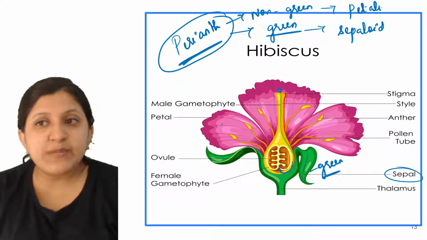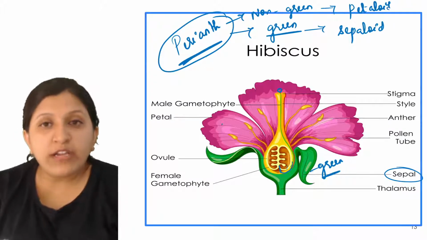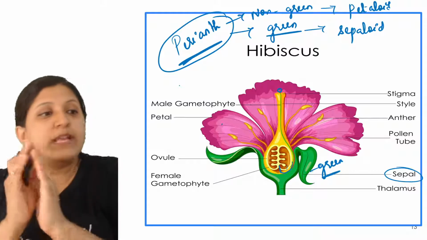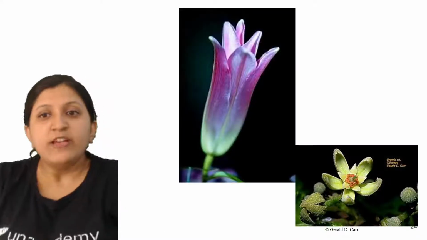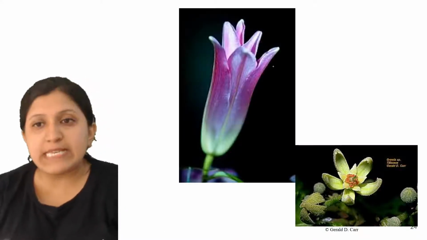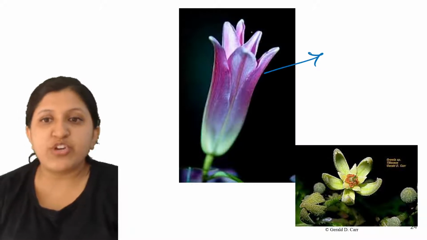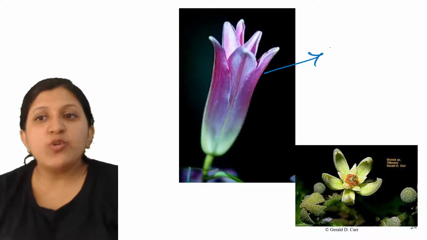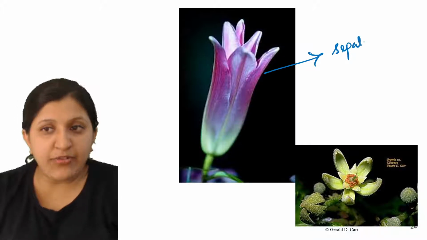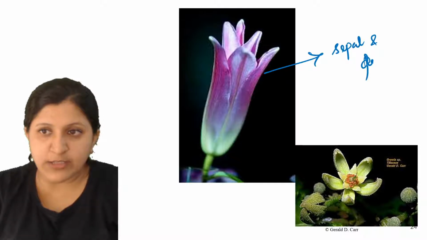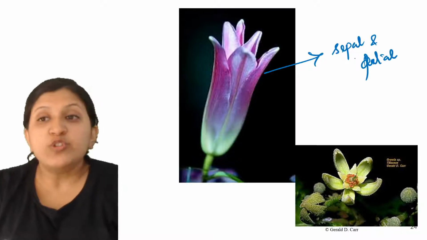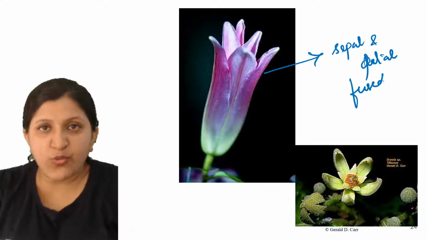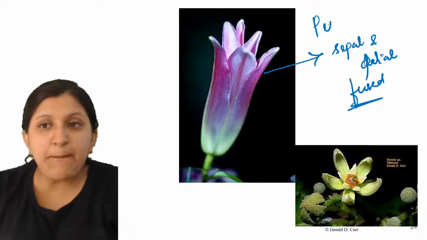So what exactly is perianth? When you cannot make a difference between a sepal or a petal. I'll show you some pictures. In this one, you can see this picture clearly. You cannot say where is the sepal or the petal here. The sepal and petal differentiation, you do not understand. They both are fused, so we can say that this is a perianth.